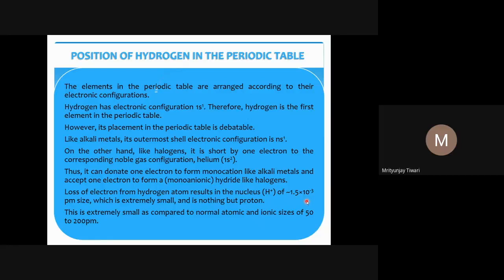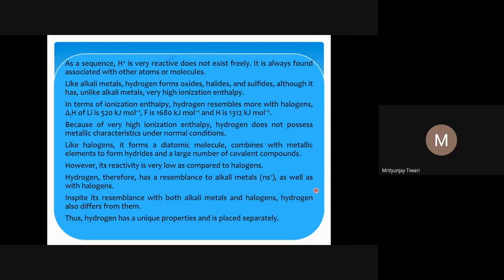Because it is simply a single particle, a proton. Other elements also have protons, neutrons, and some electrons might also be there in the ion. But here it is only one proton, so if you talk about the radius of the hydrogen nucleus, you are talking about the radius of a proton only, as this is a single particle.